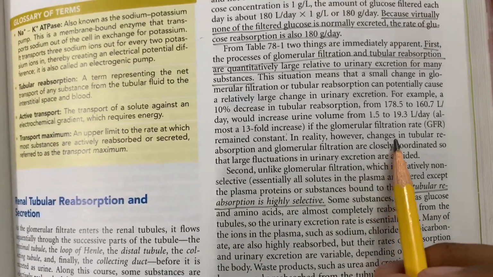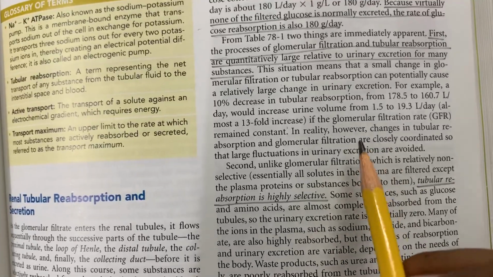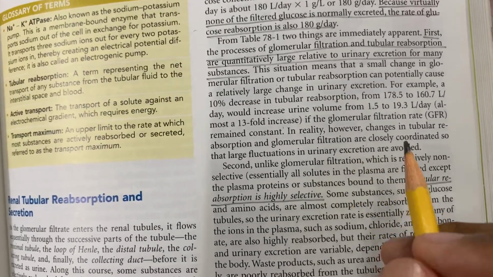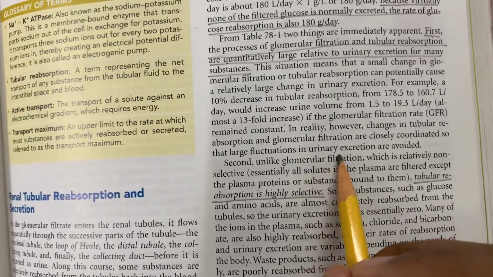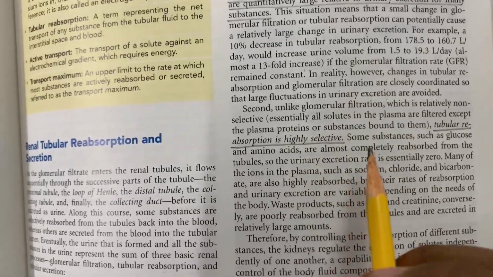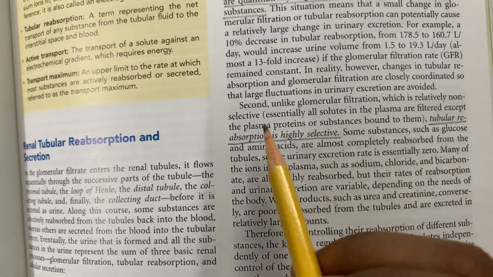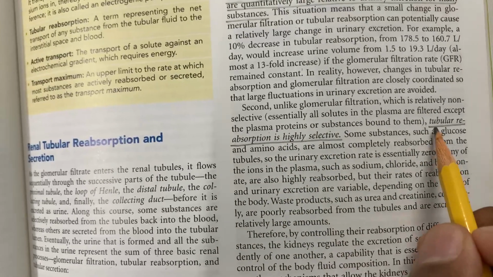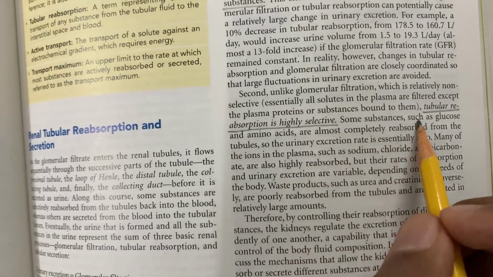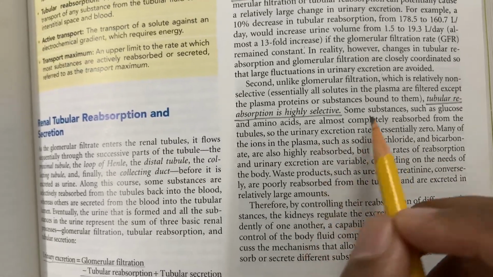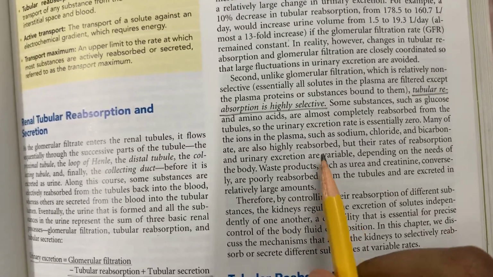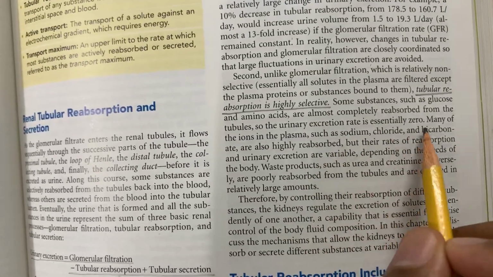In reality, however, changes in tubular reabsorption and glomerular filtration are closely coordinated so that large fluctuations in urinary excretion are avoided. The second point is that unlike glomerular filtration, which is relatively non-selective, tubular reabsorption is highly selective. Some substances such as glucose and amino acids are almost completely reabsorbed from the tubule so that the urinary excretion rate is essentially zero.